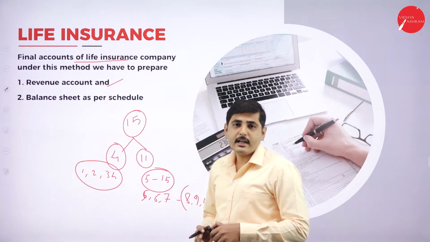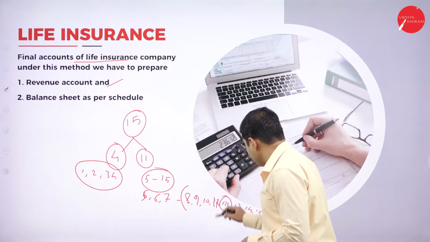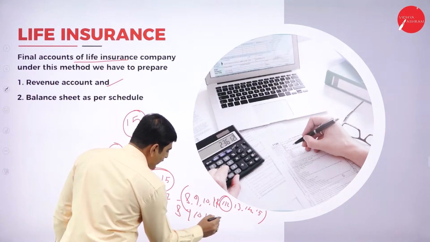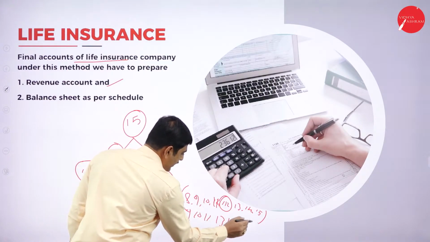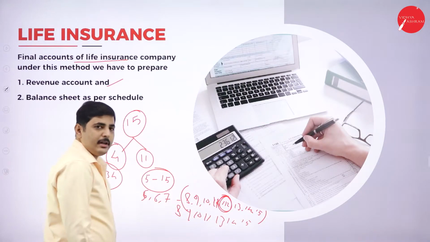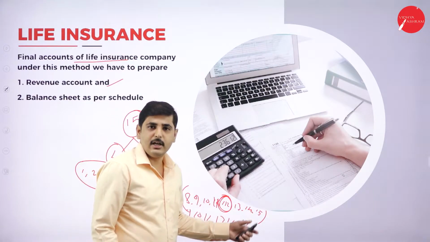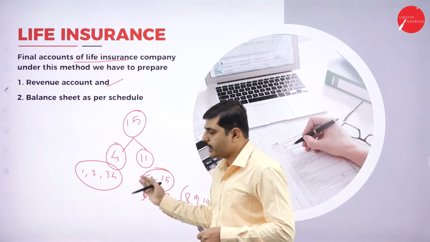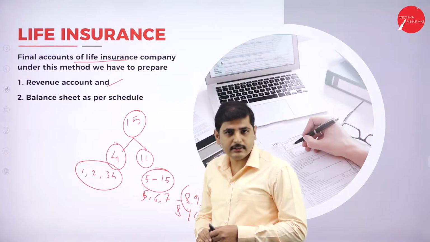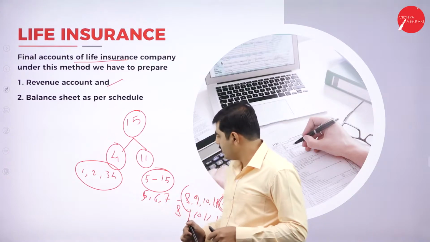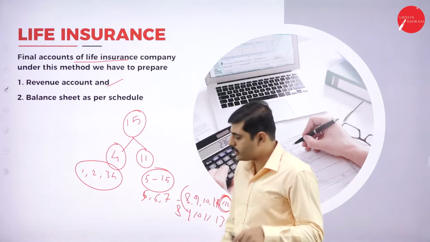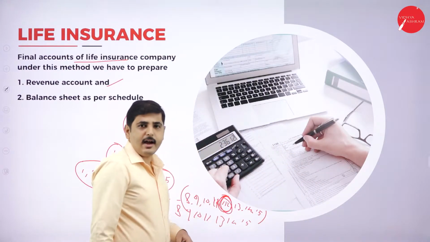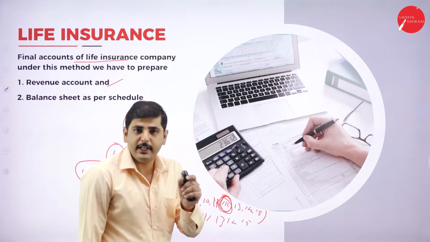We have to deduct the current liabilities, schedule number 12. So add all the schedules 8, 9, 10, 11, 13, 14 and 15, and later deduct schedule number 12 as current liabilities. Once again, there are 15 schedules in total. The first 4 are the revenue account schedules. From 5 to 15 are the balance sheet schedules: 5, 6, 7 are the source of fund and 8 to 15 are the application of fund. But schedule number 12, current liabilities, should be deducted. Please bear this in mind.